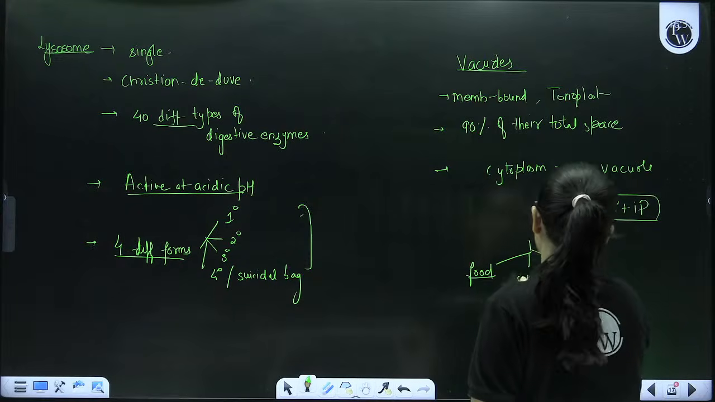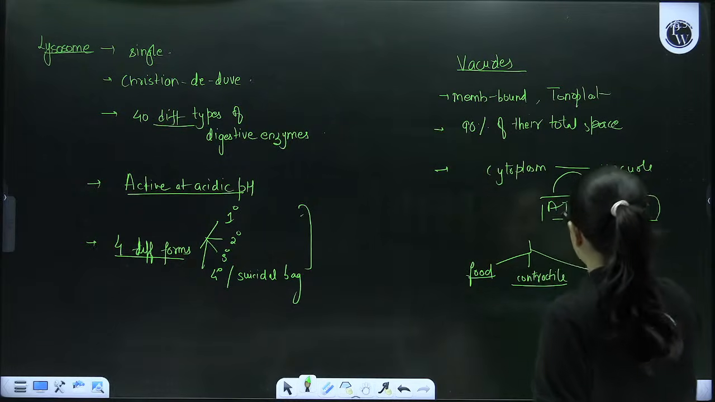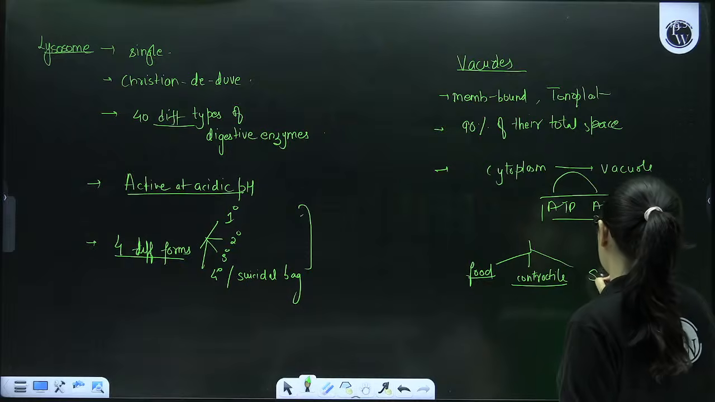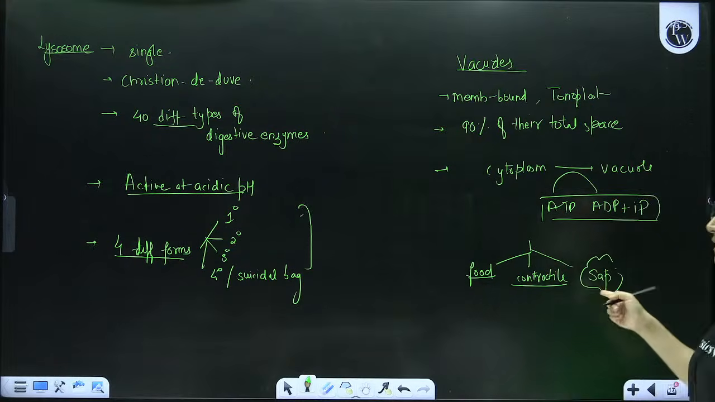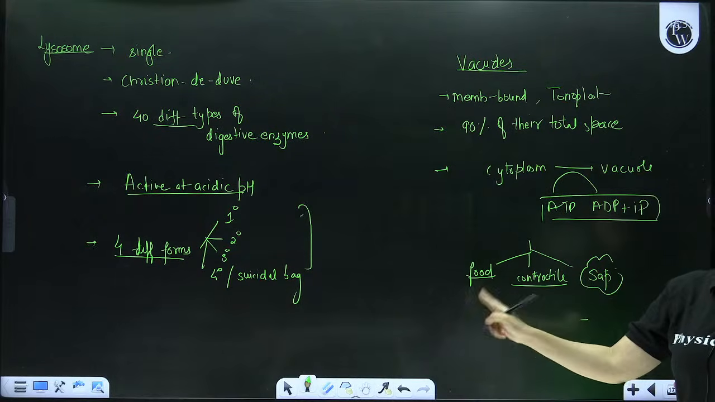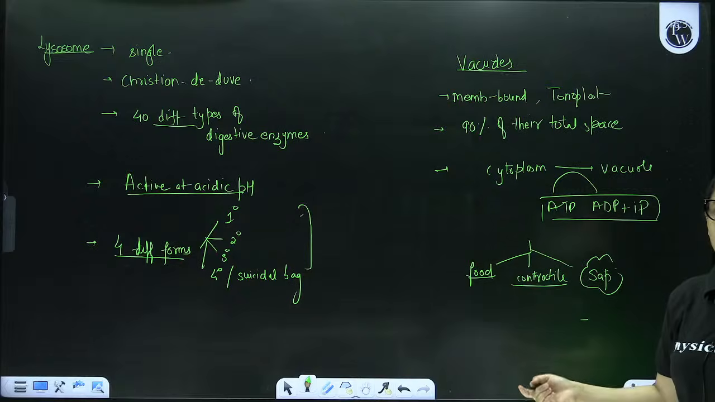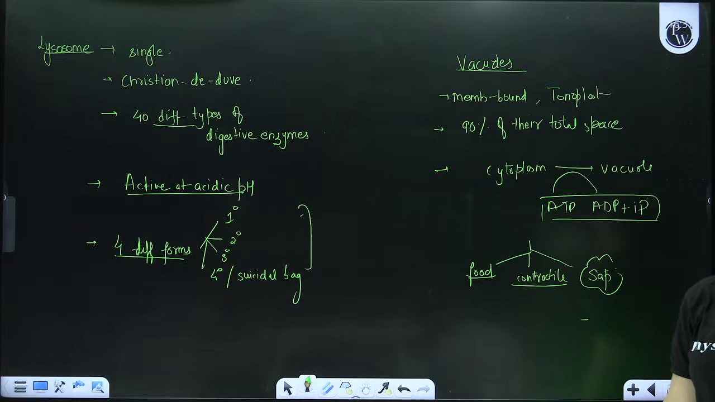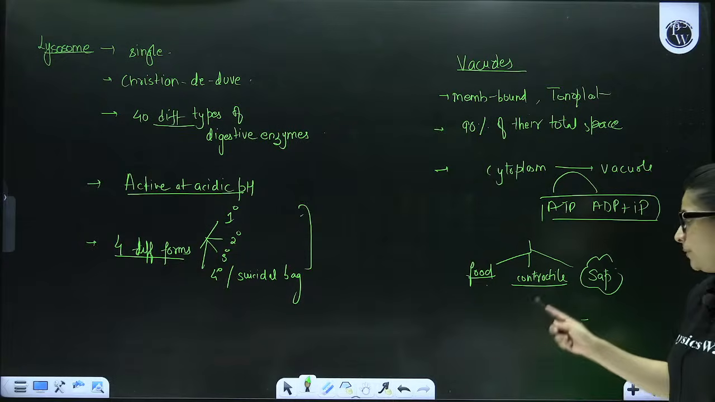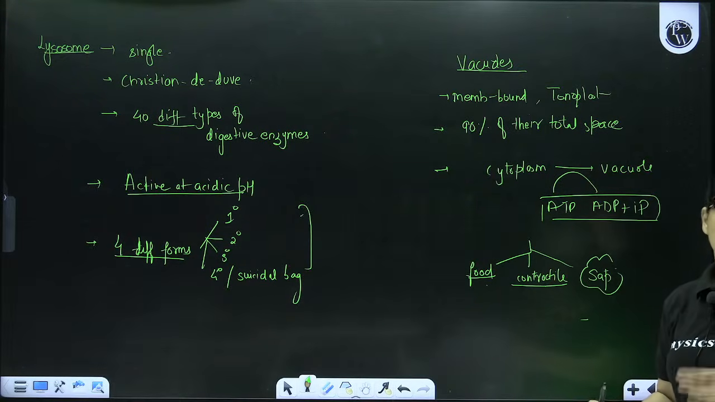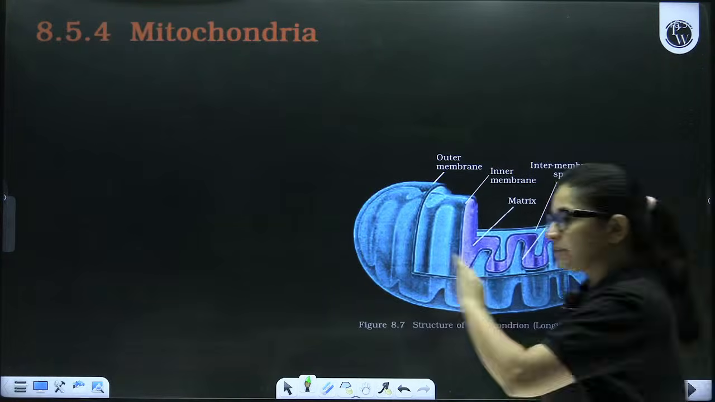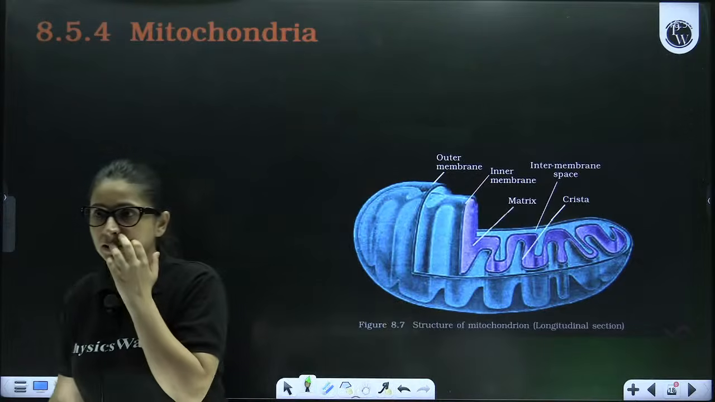Food vacuole, contractile vacuole, and sap vacuole. Sap vacuole is the one which you see in case of plant. Food vacuole is very much common in amoeba. Contractile vacuole is similarly also very common in amoeba. Food vacuole, as the name suggests, it helps in the storage of food. Contractile vacuole helps in osmoregulation, and sap vacuole helps in the storage of excretory and secretory product, especially in case of plant cells. Now, this is all about the endomembrane system.